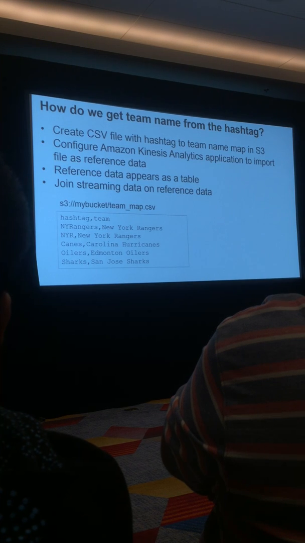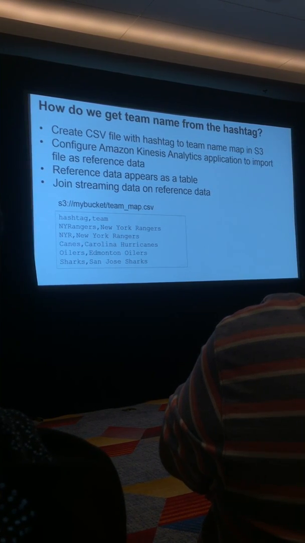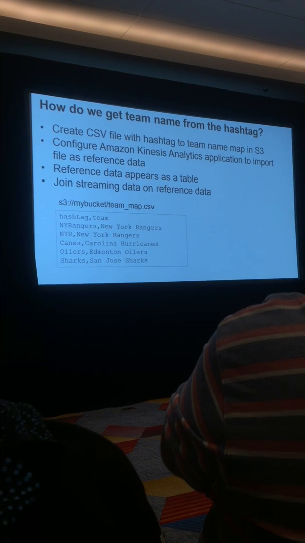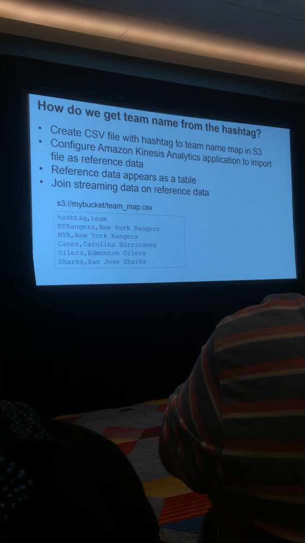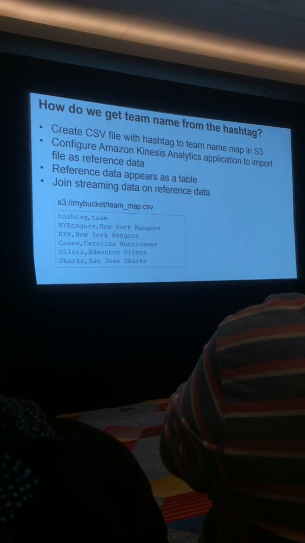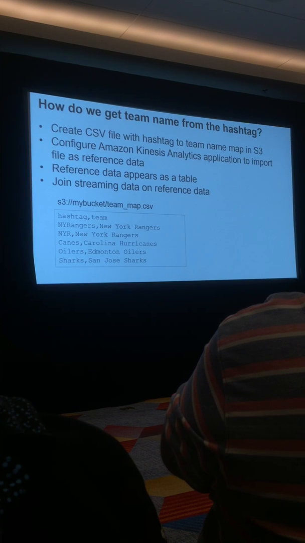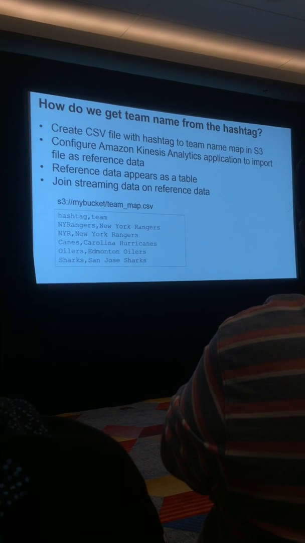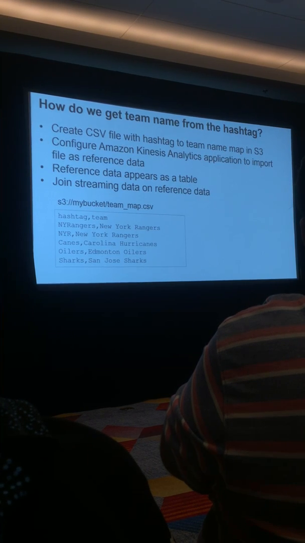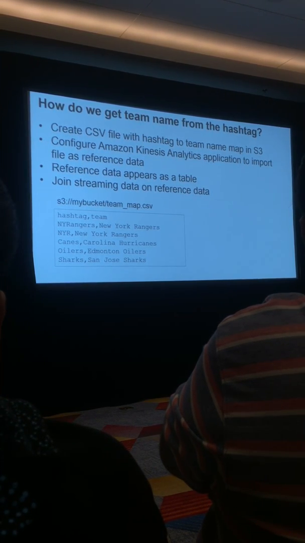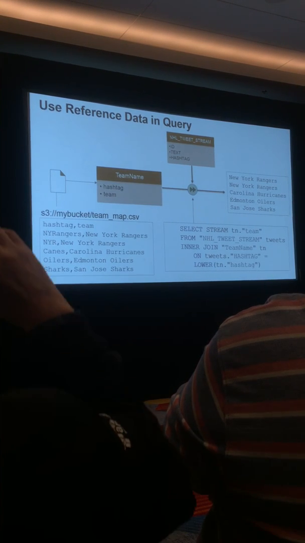On the bottom you'll see a CSV with a hashtag and team mapping. For example, the first two are both for the New York Rangers: NY Rangers and NYR both represent the Rangers, and the other three represent a few other teams. Because the output of our system needs to say New York Rangers, it shouldn't say NYR, we want some way to use this mapping in our Kinesis Analytics application. And that's how we can use the reference data in our queries.